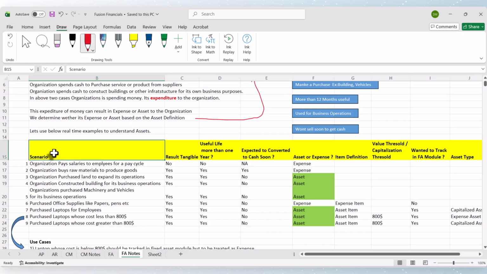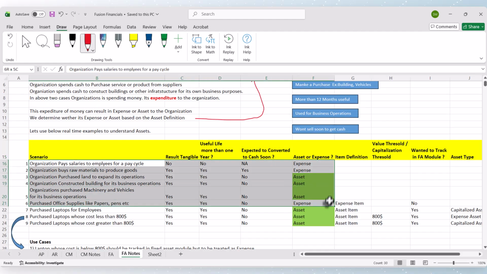In this table, I have listed the scenarios, and these three columns are taken from the asset definition. Is the result tangible? Does it have a useful life of more than 12 months? Is it expected to convert into cash? All these are from the asset definition, and based on these we will say whether it is an asset or an expense. The first five scenarios are simple, and the next scenarios will require some more level of understanding. So let's start with the first one and focus on the first five.